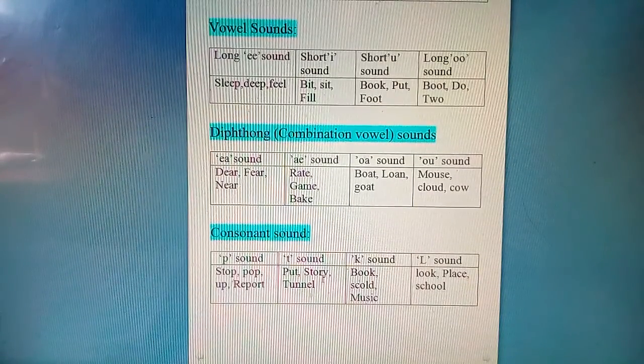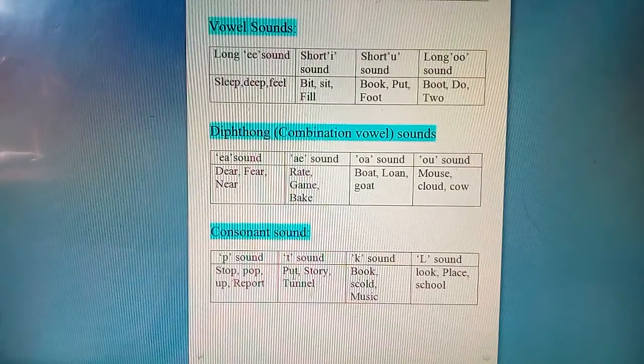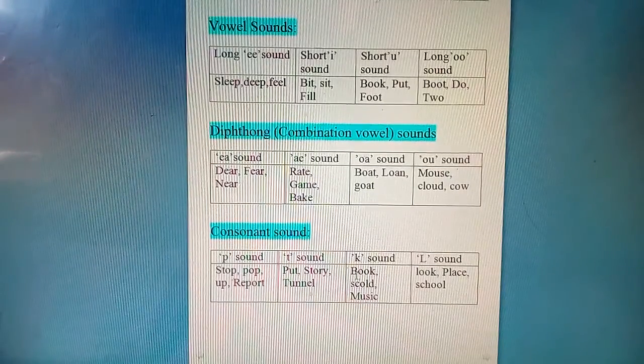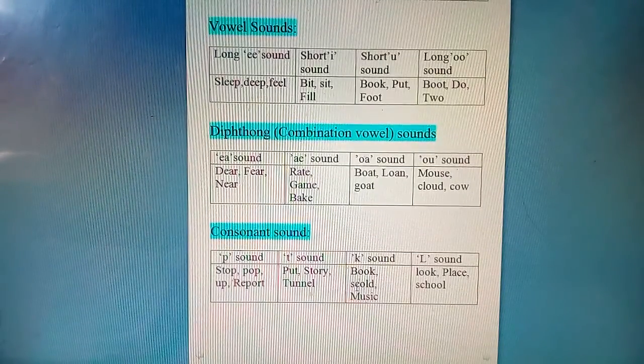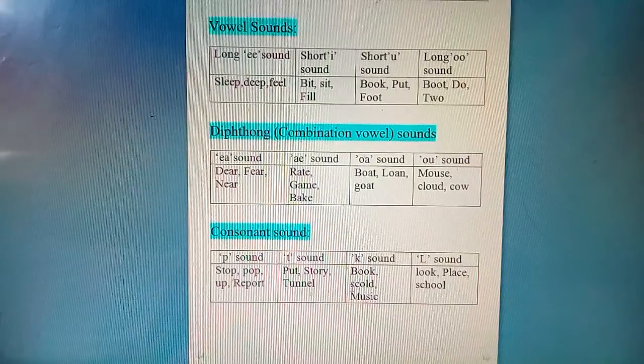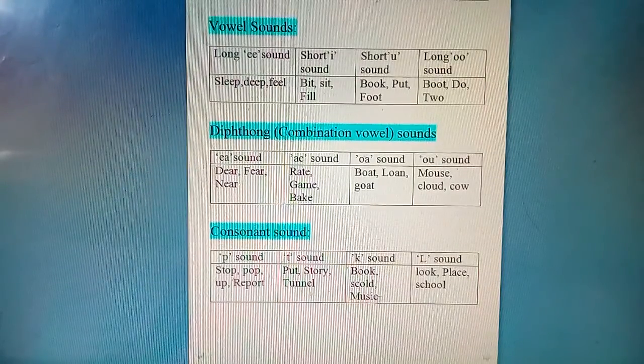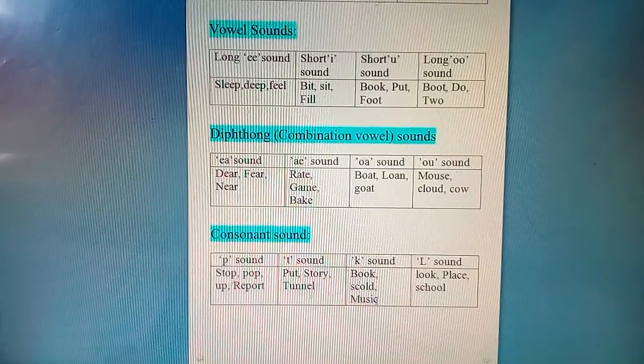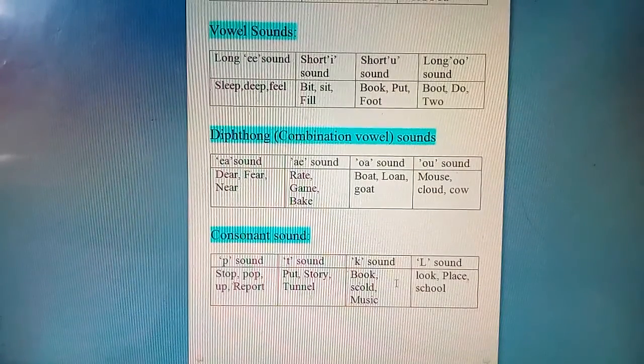Report. Similarly T sound: put, story, tunnel, T sound. Here you can say K sound, like book, scold. C here you can see K: scold, music. C is pronounced as K, music. Okay, so these are consonants.